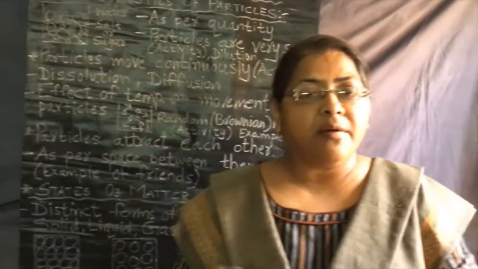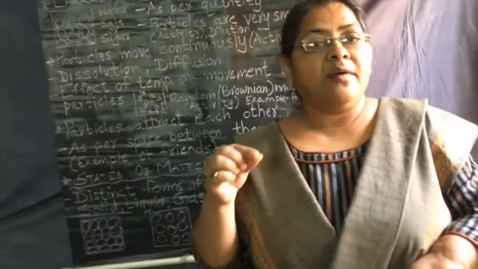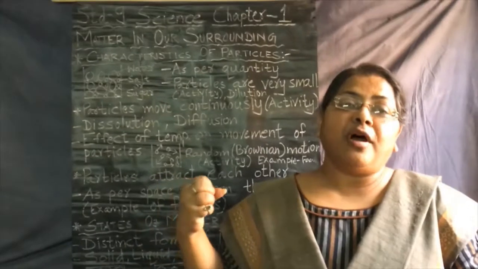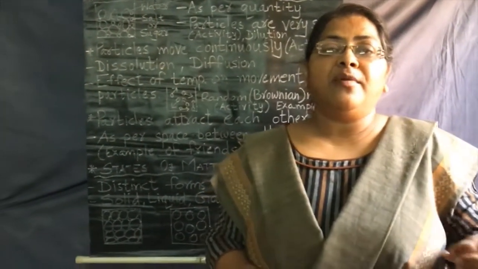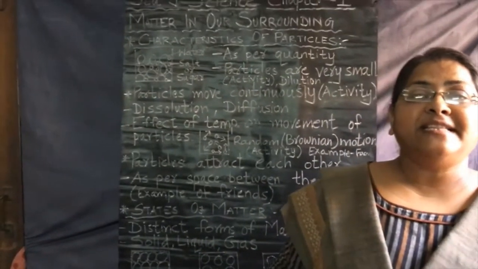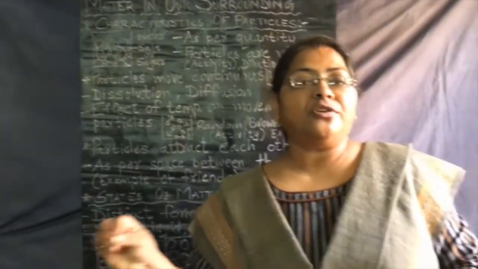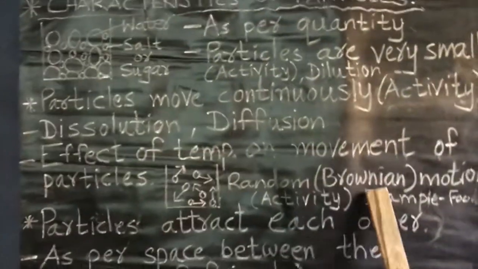That is called random motion. And due to that random motion, at a higher temperature, it reaches you even if you are not present in the kitchen and are away from it, and you are able to smell that sizzling, hot food. This random motion of the particles is called Brownian motion.